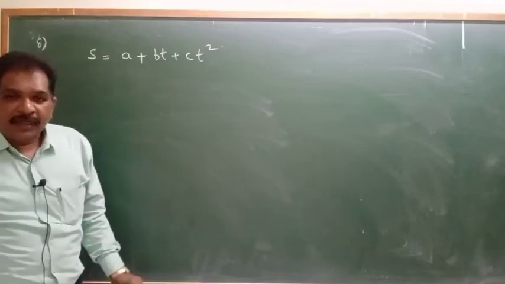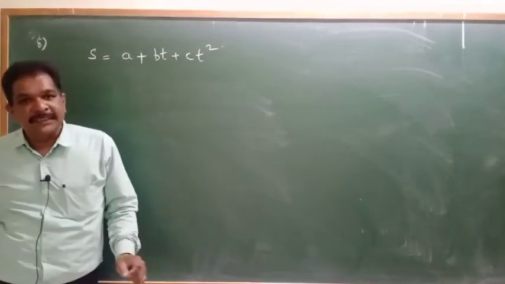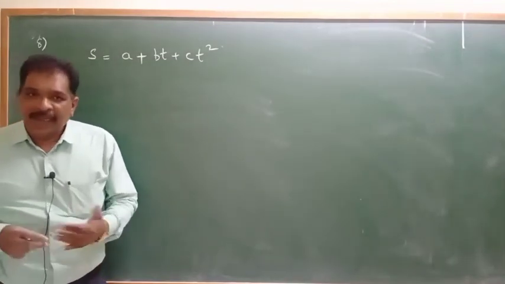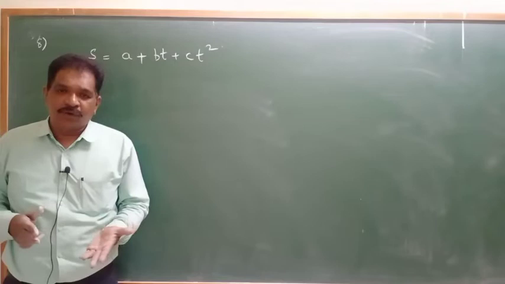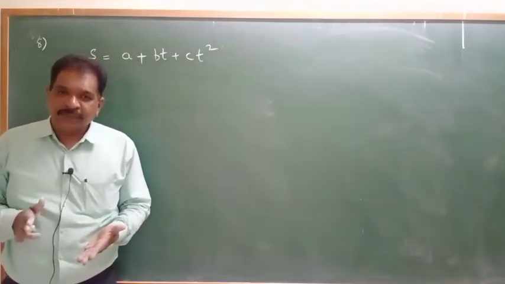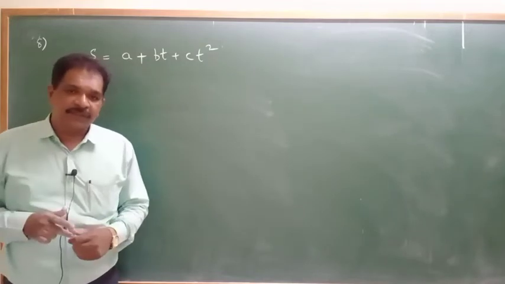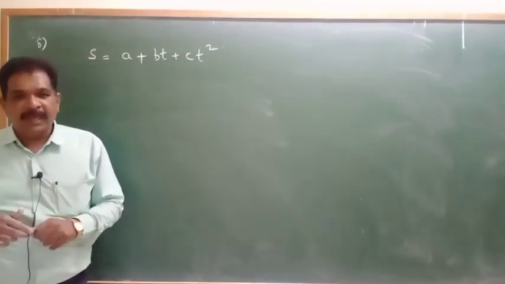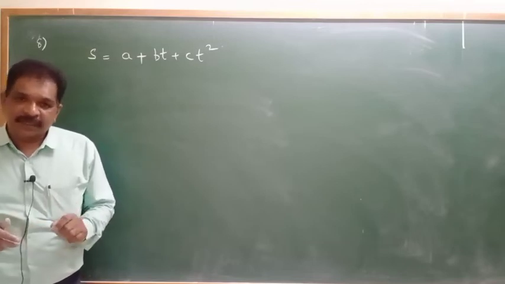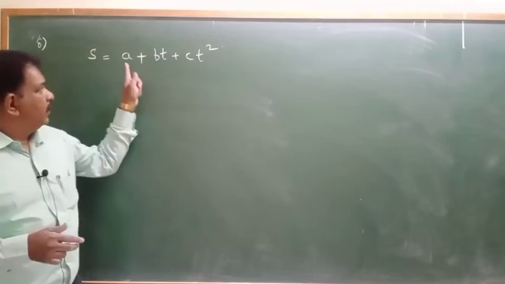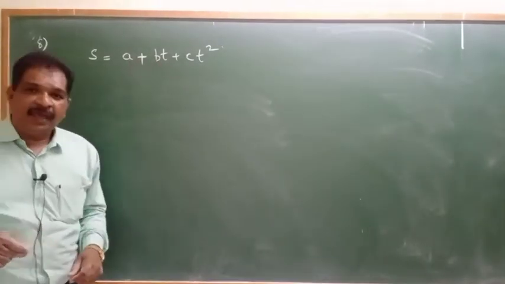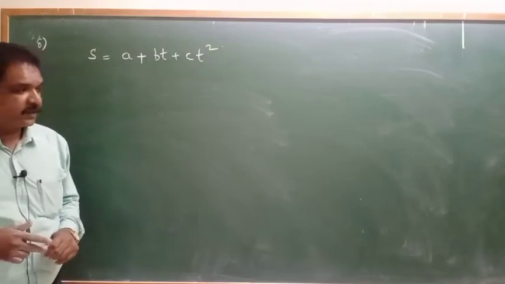Okay. According to the principle of homogeneity, if we are adding two or more terms, all will have the same units and same dimensions. Then only they can be added, then only they can be subtracted. Understanding the point? If these are adding, A and BT will have the same dimensions.